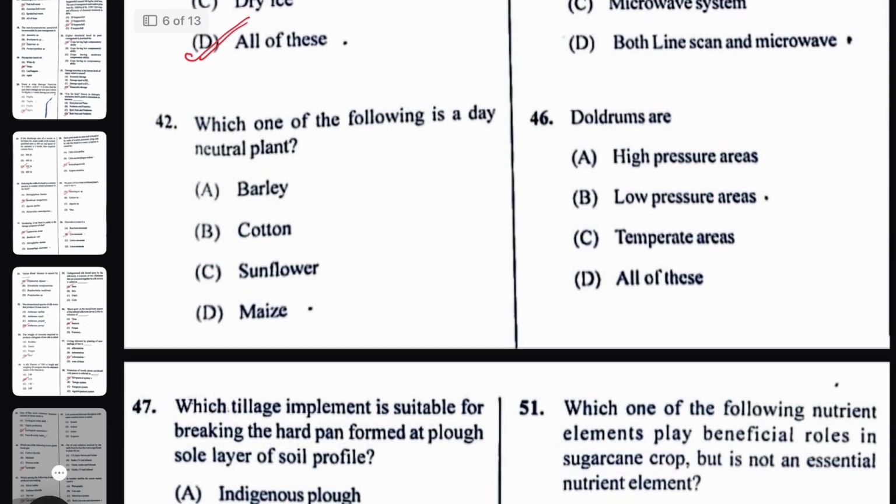Next, which one of the following is a day neutral plant? The right answer will be cotton. Again, maize can also be considered day neutral, but why these types of ambiguous questions are there, I don't know. But here the most probable answer will be cotton.